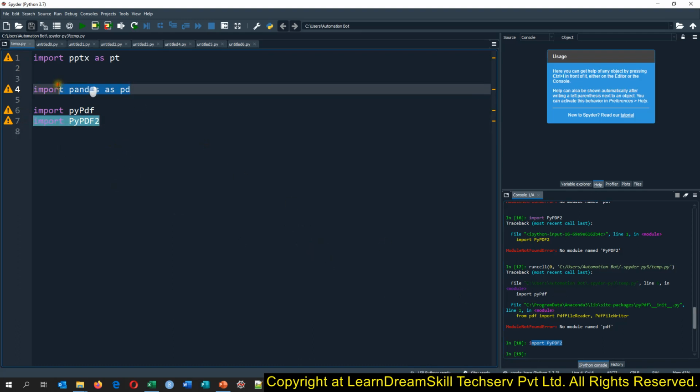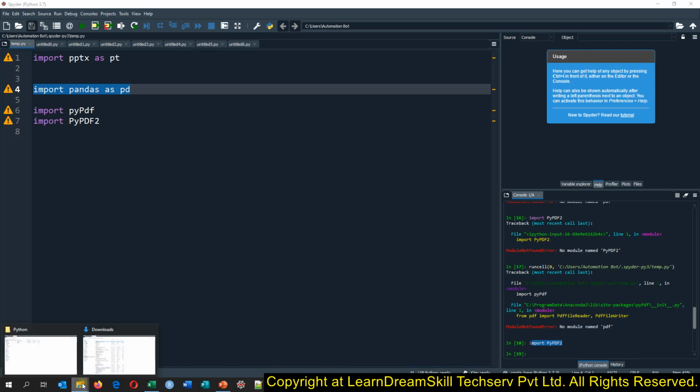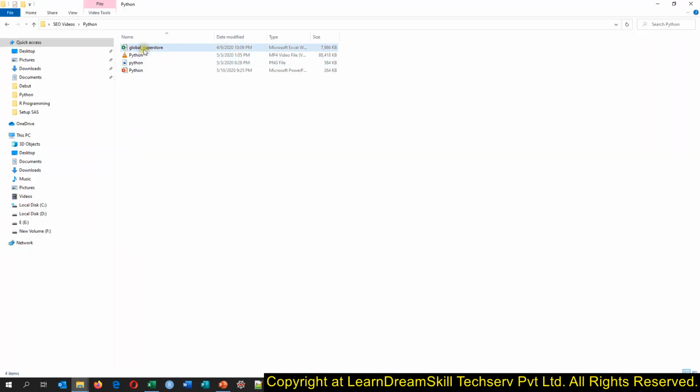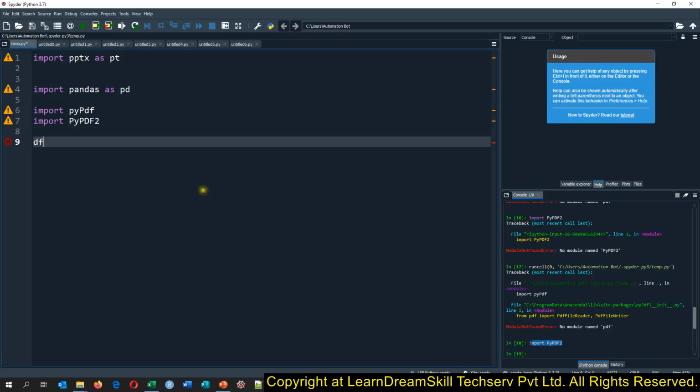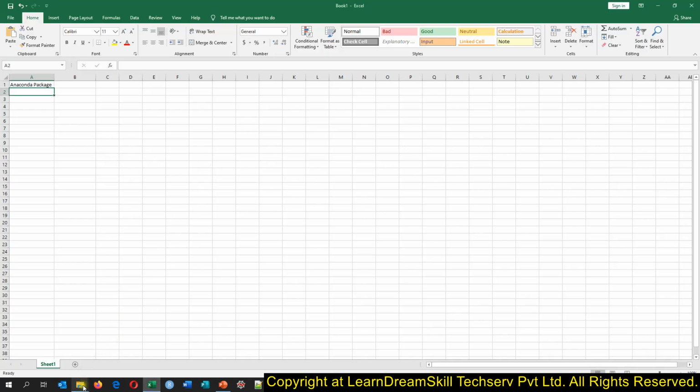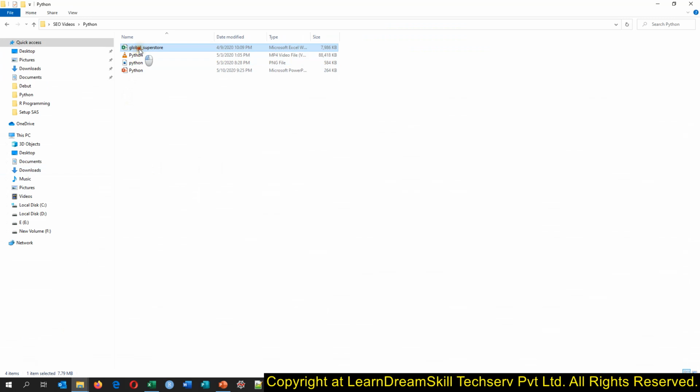So same way our pandas has been imported. Now let me show you, we are having this Excel file. Okay, I just want to import it. So how can I import it? I'll come to Python and say df. So like tables, if we are having an Excel file, let me open it.